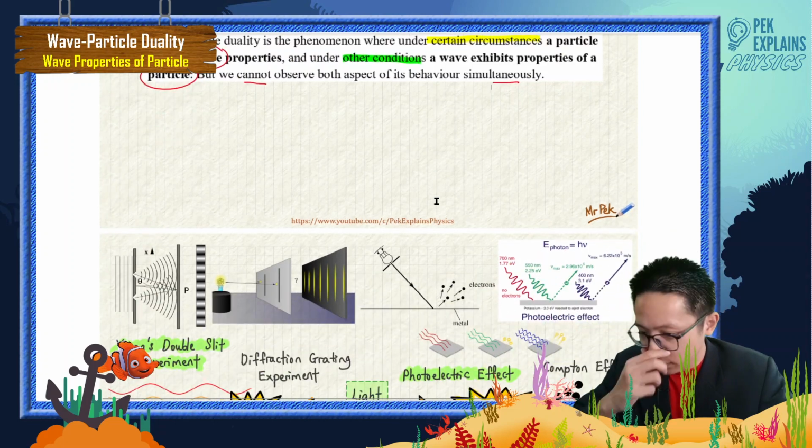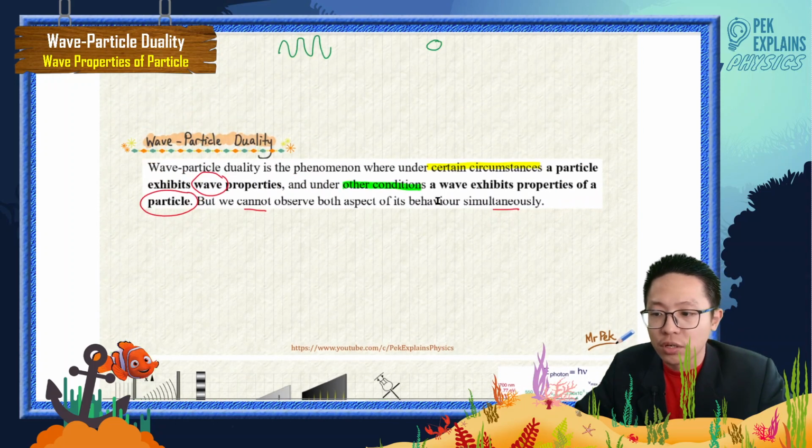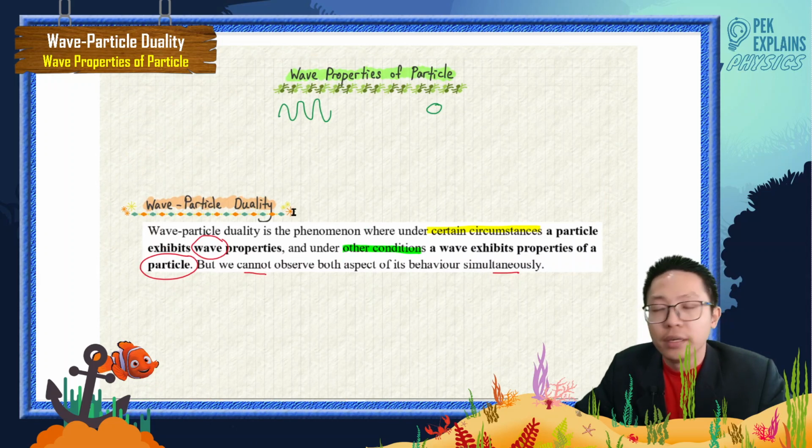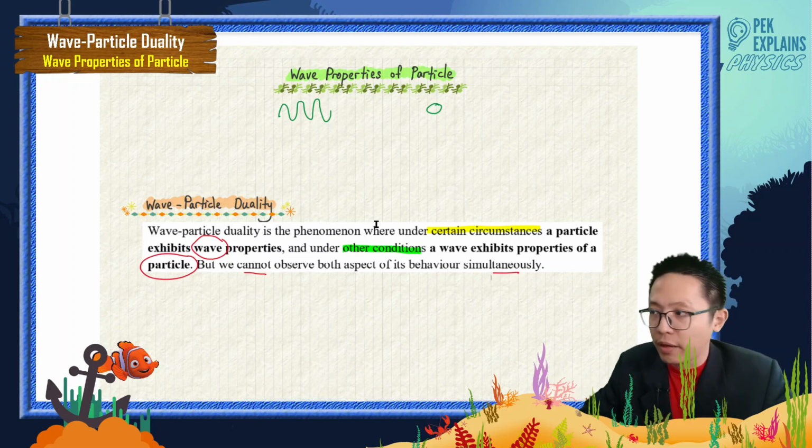So in the previous chapter, quantization of light, you learned about electromagnetic radiation or visible light. This light has wave particle duality. That means under certain conditions it is a wave, under certain conditions it is a particle, but you won't have wave and particle together.